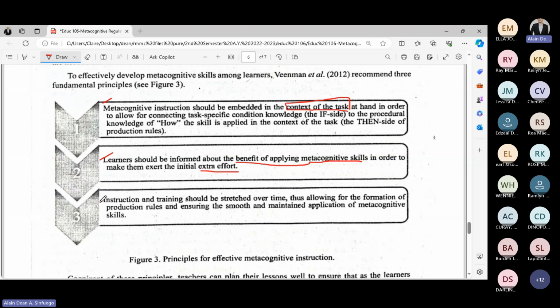And lastly, instruction and training should be stretched over time, thus allowing for the formation of the production rules and ensuring the smooth and maintained application of the metacognitive skills. Now, kumbaga walang minamadali. Dahan-dahan lang, stretched over time.